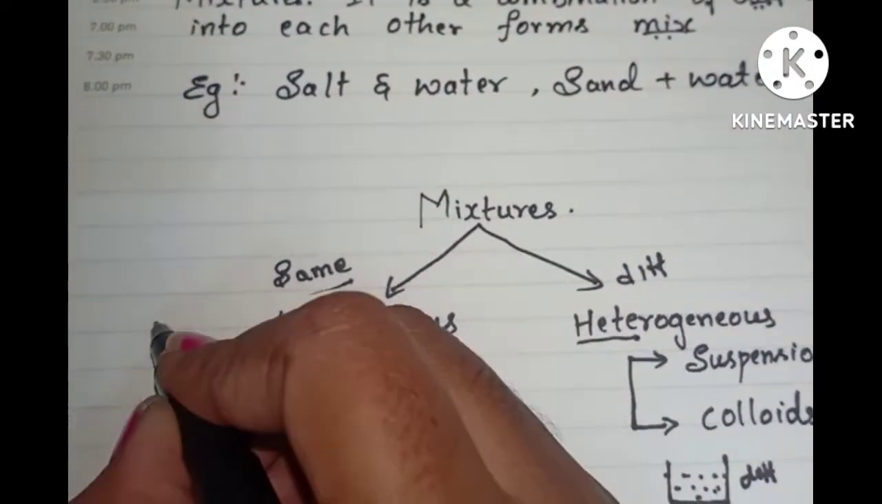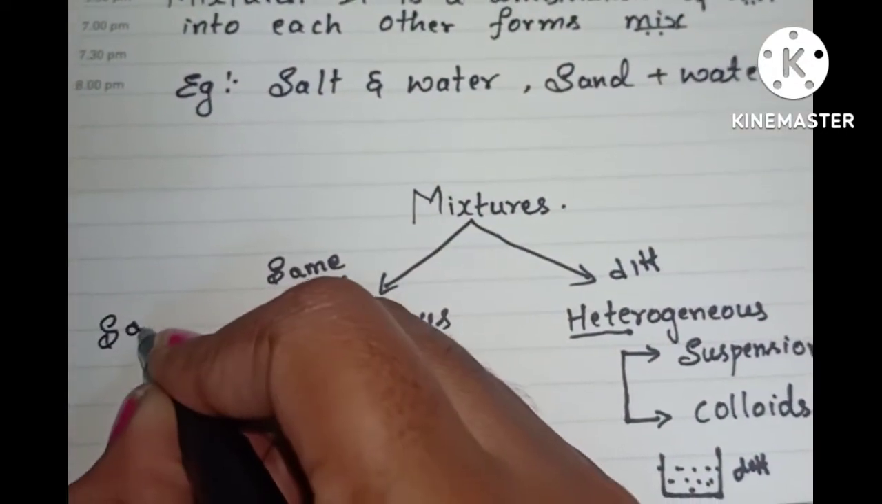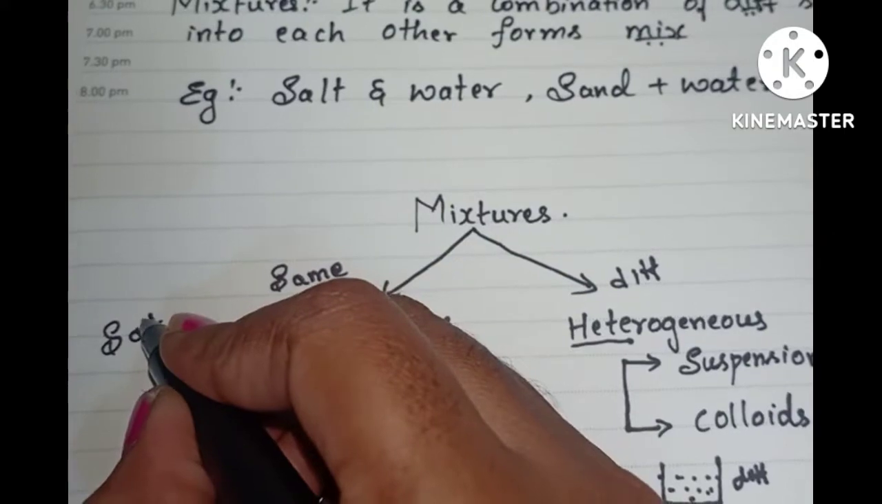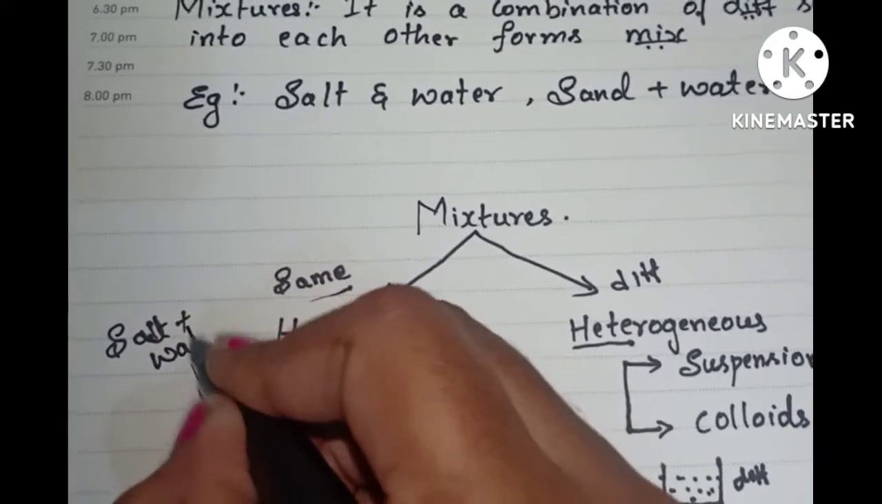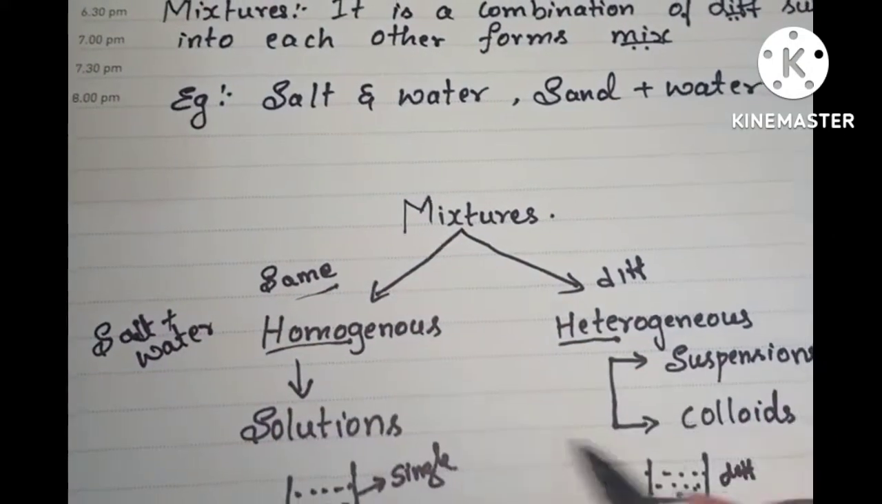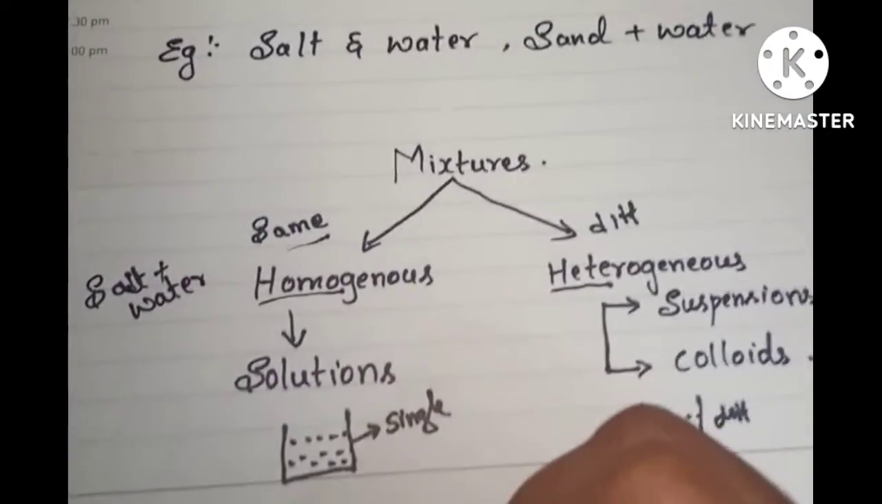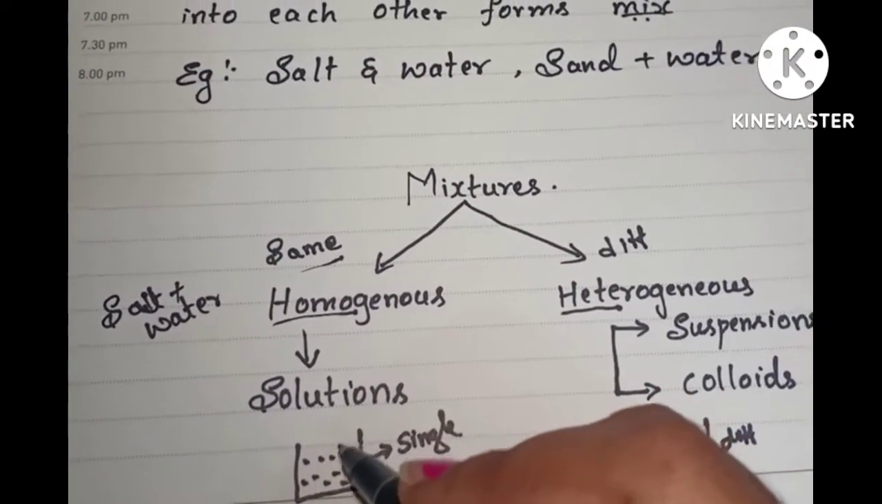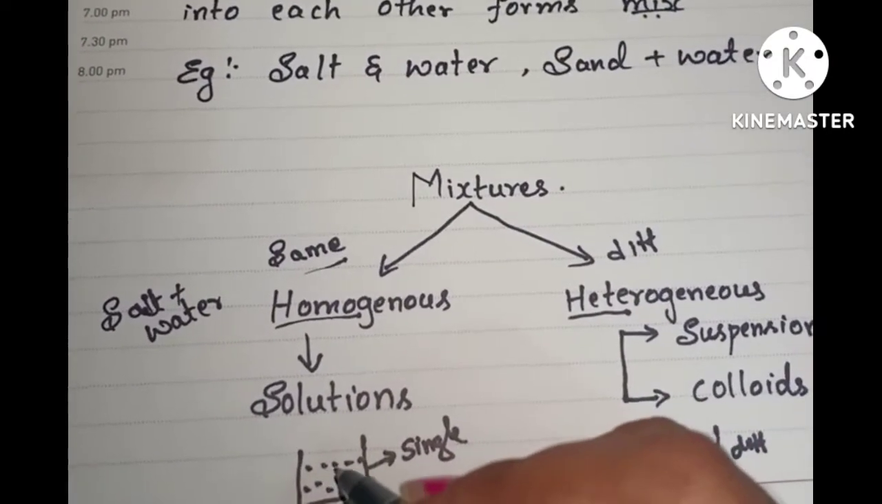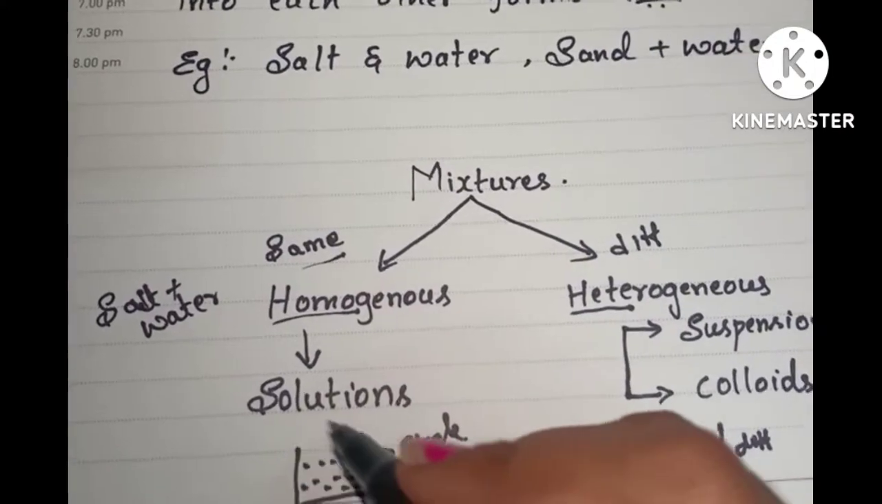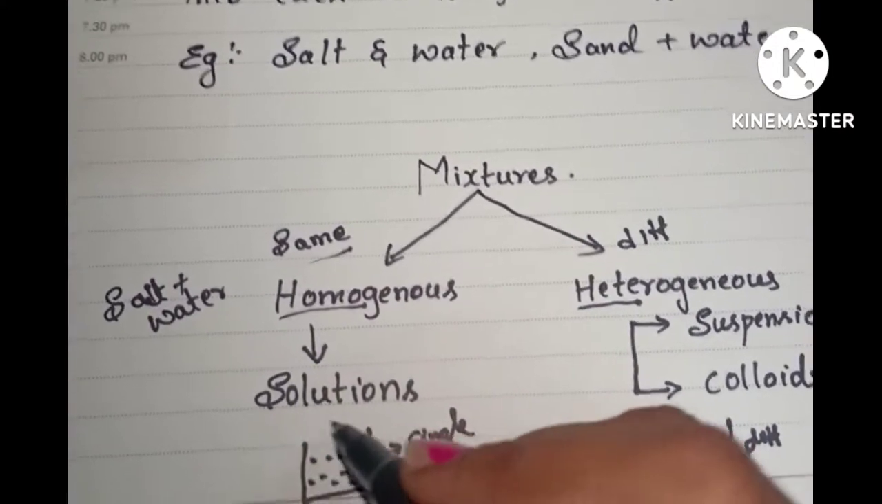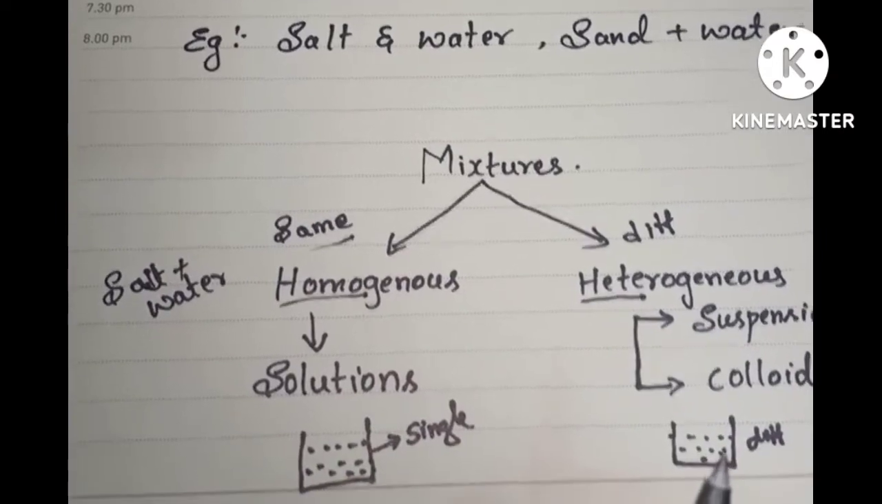Example for homogeneous mixtures: salt solution, salt plus water. See, when you mix salt into water, we cannot make out salt particles in the solution. Salt particles dissolve uniformly. It dissolves completely in the solvent.